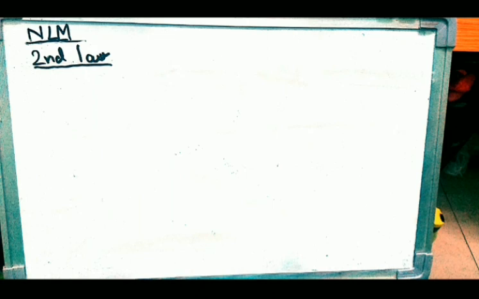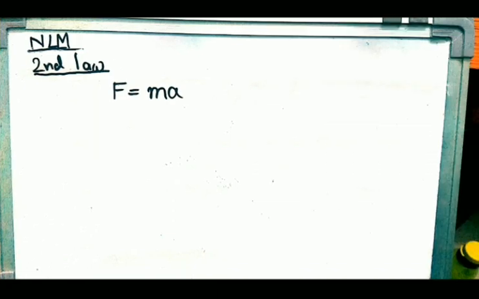As soon as we hear about the second law, the thing that comes to our mind is force equals mass into acceleration. Is this simple? Yes, it is simple, but I don't think that it's the only thing in the second law. In fact, this is not the second law. This is a derived result from Newton's statement. So what's the second law?